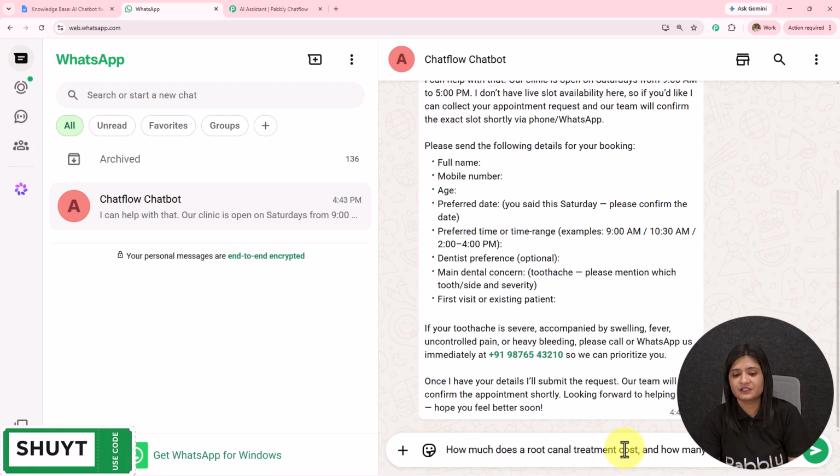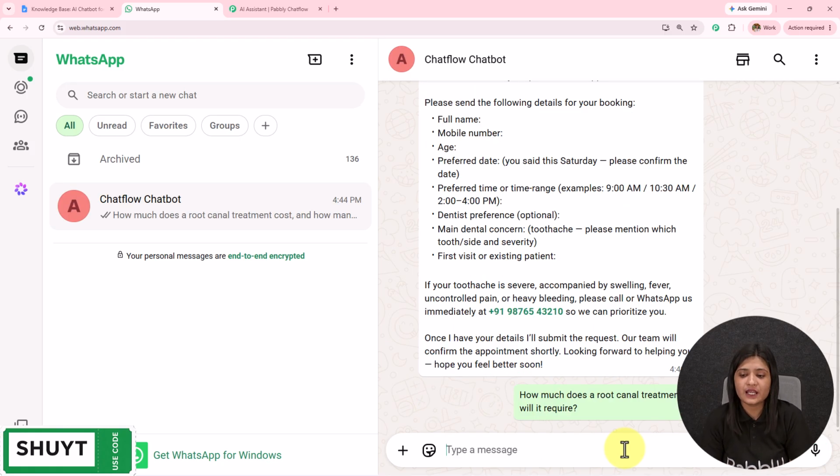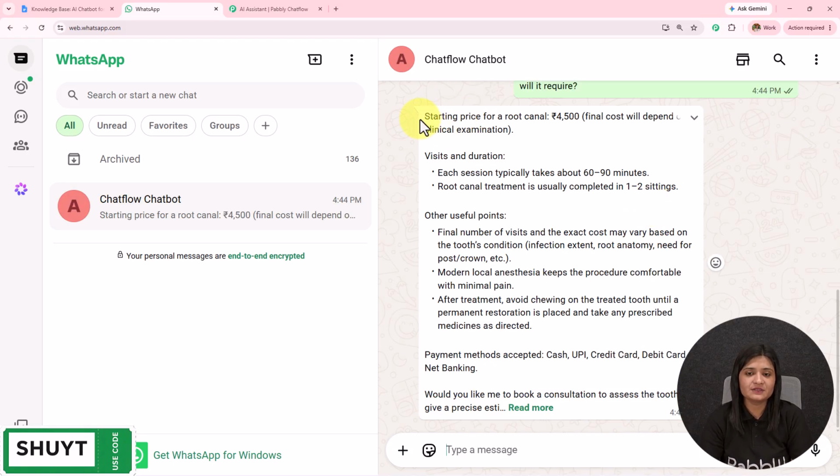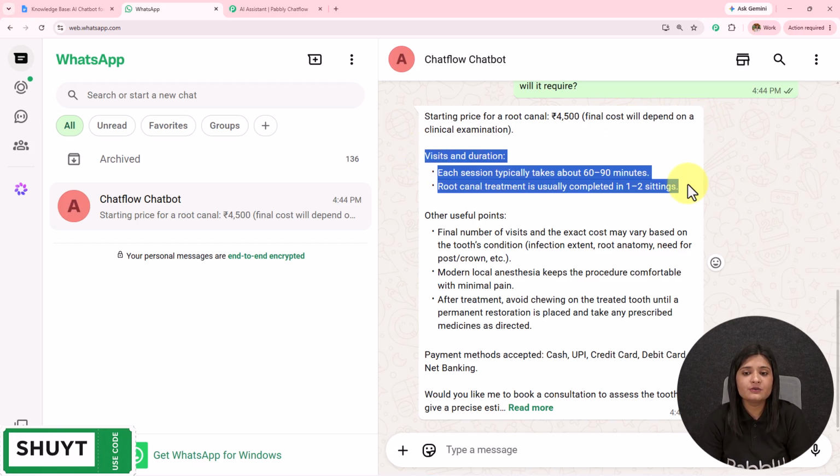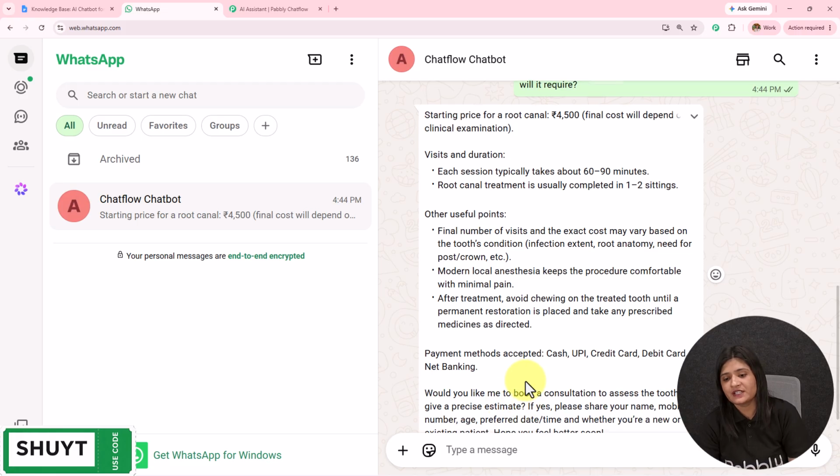I'm going to ask another question. How much does a root canal treatment cost and how many visits will it require? Here I've received this message. Starting price for a root canal is 4,500. Final cost will depend on a clinic examination, visit, duration, and other useful points with the rest of the details.